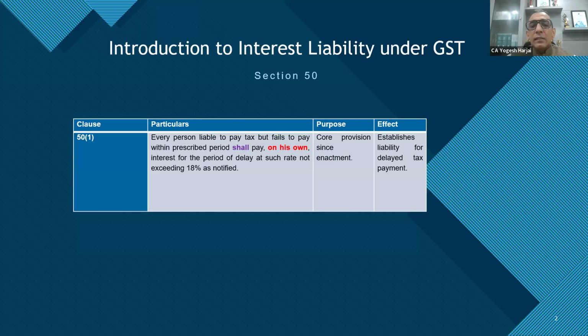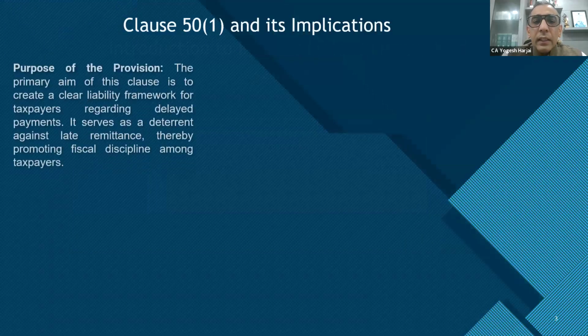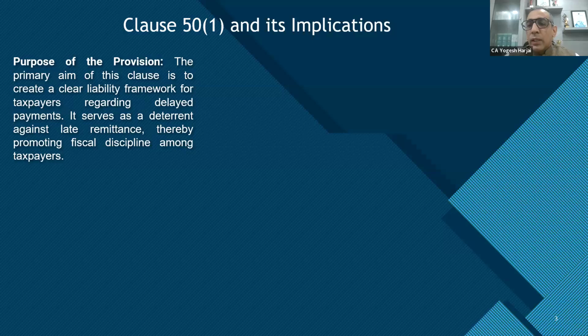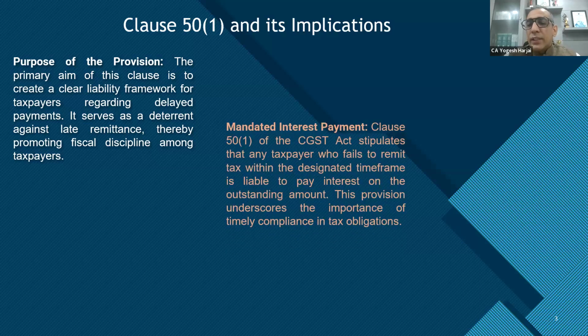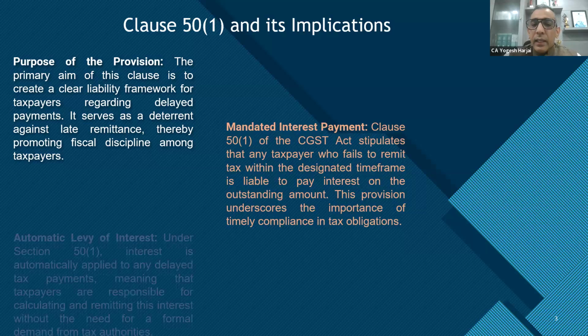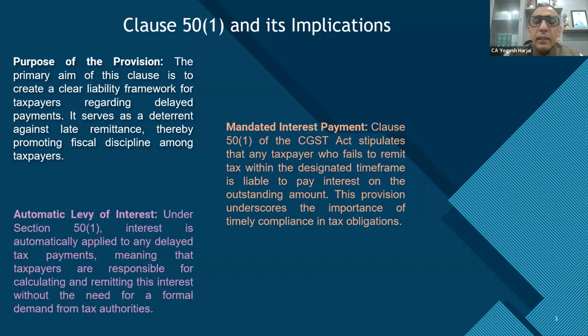So in that sense, it is not only mandatory, but it is also automatic, when the onus is on the taxpayer to calculate his own interest and pay it along with the tax that he is liable to pay. The purpose of section 50 subsection 1 is to establish a clear liability for the payment of interest on delayed tax. The use of the word "shall" makes it mandatory, and that he has to do it on his own makes it automatic, as the burden to calculate and pay the tax is on the taxpayer only.